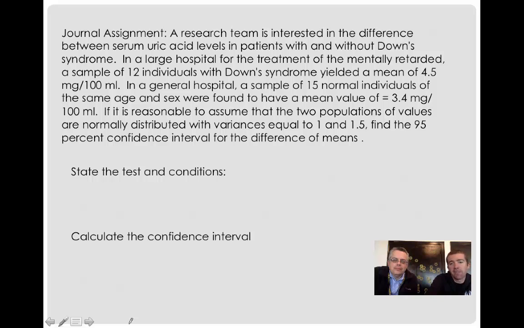In the general hospital, a sample of 15 normal individuals of the same age and sex were found to have a mean value of 3.4. If it is reasonable to assume that the two populations' values are normally distributed with variances equal to 1 and 1.5, find the 95% confidence interval of the difference.